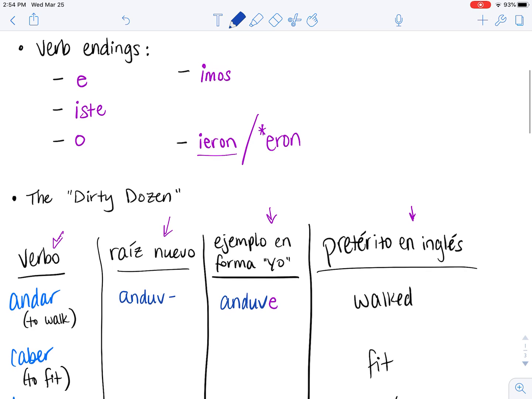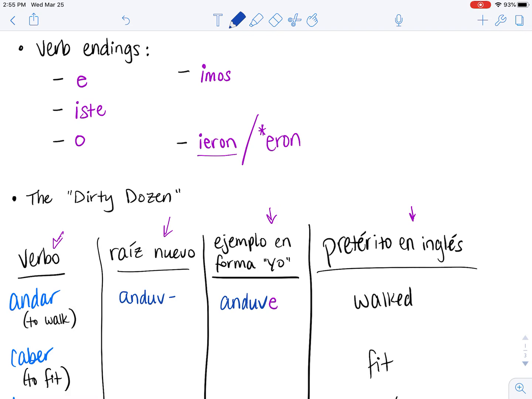The second verb, caber, we could get away with probably not using this one, but we'll talk about it. It's going to mean to fit. You can use it interchangeably with quedar when talking about clothing fit and whatnot.